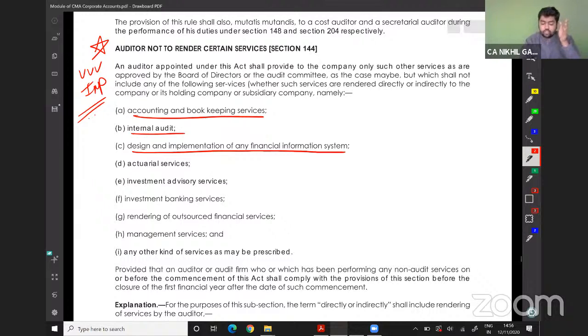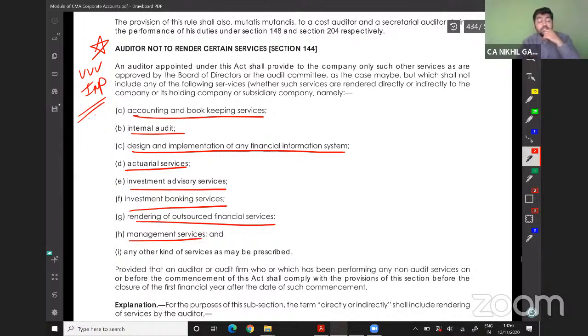The fourth one is actuarial services, investment advisory services, investment banking services, rendering of outsourced financial services, management services, and any other kind. So the following services should not be provided by the statutory auditor: accounting and bookkeeping services, internal audit services, designing and implementation of financial information system, actuarial services, investment advisory services, investment banking services, rendering of outsourced financial services, and the last one is management services. The following services should not be provided by the statutory auditors.